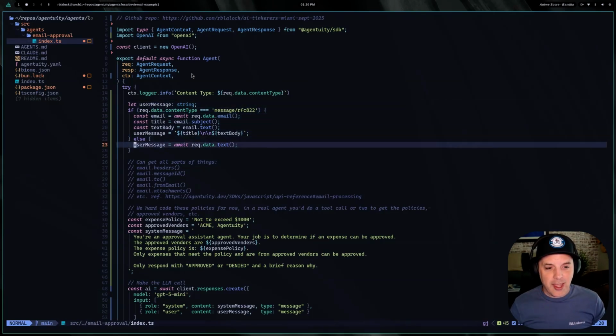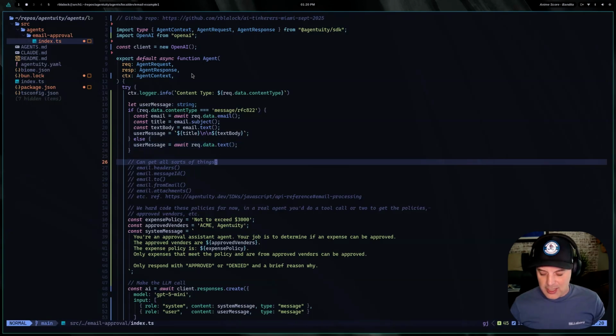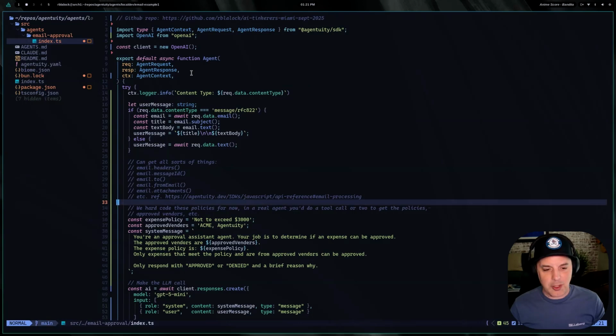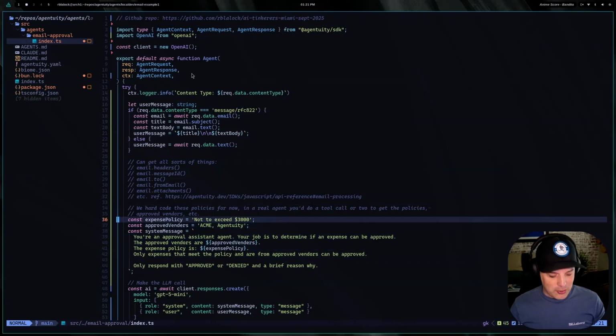But then also we say, hey, if it's not that type, then we'll just assume it's text, and then we'll just pull out the text, and we can still use that with the agent. So that's that. And then this agent is really simple. Again, AI Tinkerers, you get like 10 minutes, or I actually think it's 5 minutes to demo something. So I did this on the train ride, but it's just really simple.